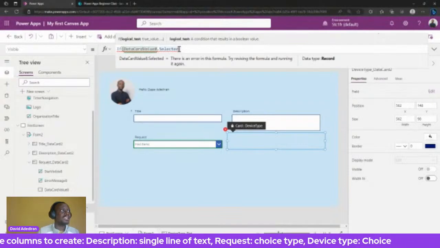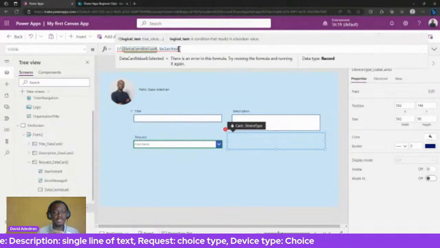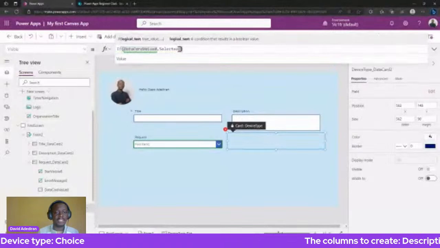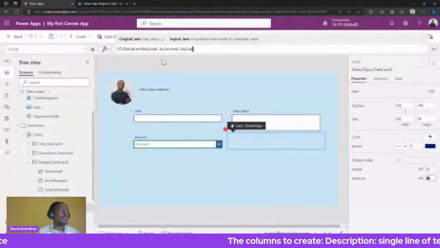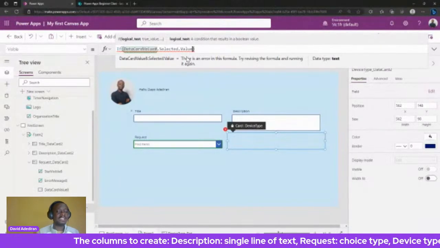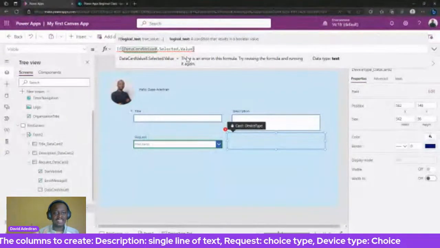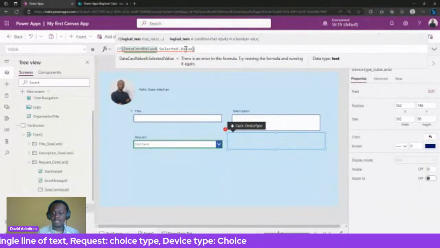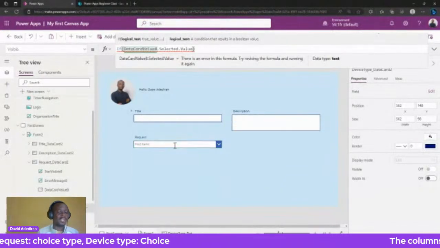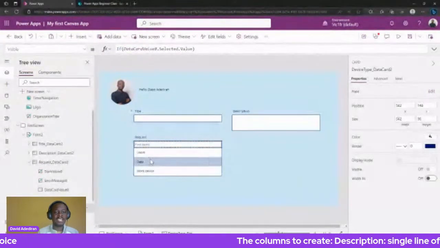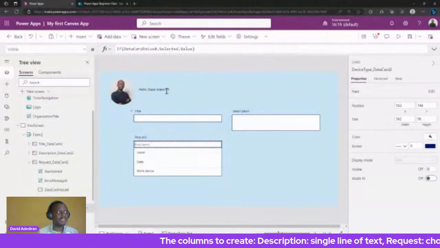Now selected means, what did you select? Is it the first one, the second one, the third one? But apart from that, I'm also going to do another dot. Don't worry, we'll dive deeper into this more. You do another dot and you just click the value. This references the exact thing you picked in terms of the actual text value. So let's look at the options again. We have leave, data, work. So this will give us either leave, data, or work device.